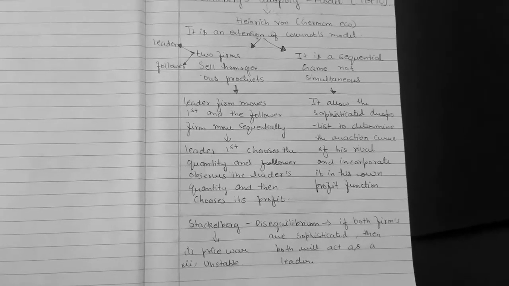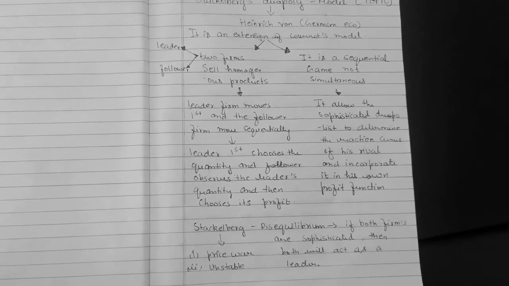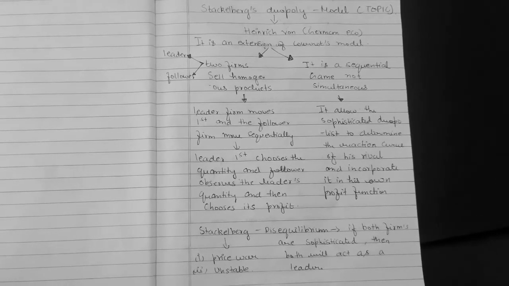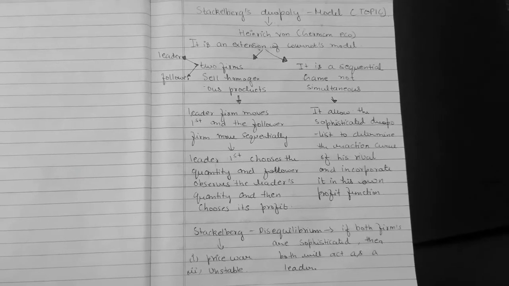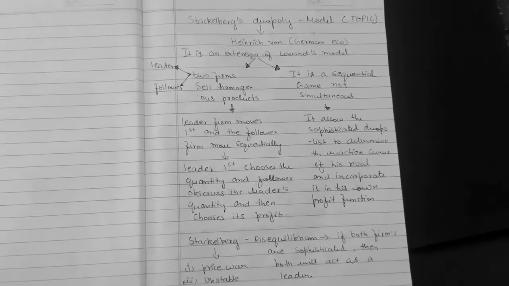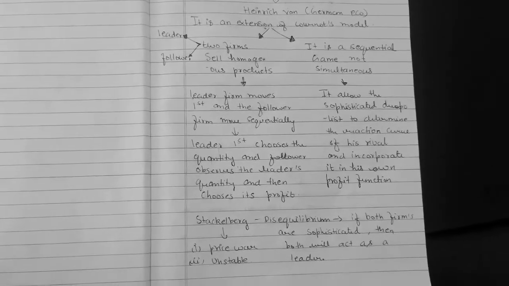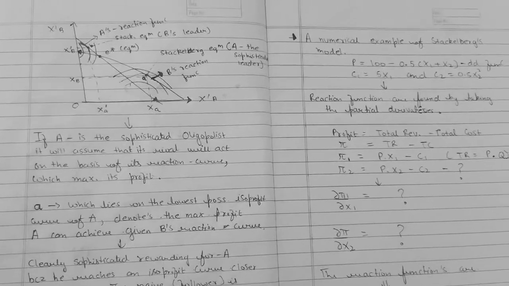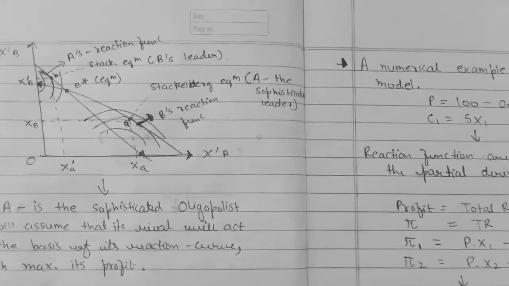To make it an equilibrium position, one has to surrender and act as a follower. So both can never be a leader. One has to surrender to act as a follower, and the other one will act accordingly as a leader. We'll also explain it with the help of this diagram.